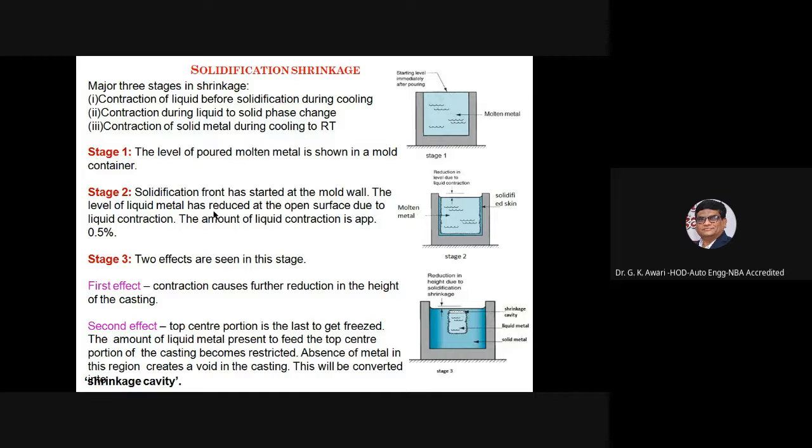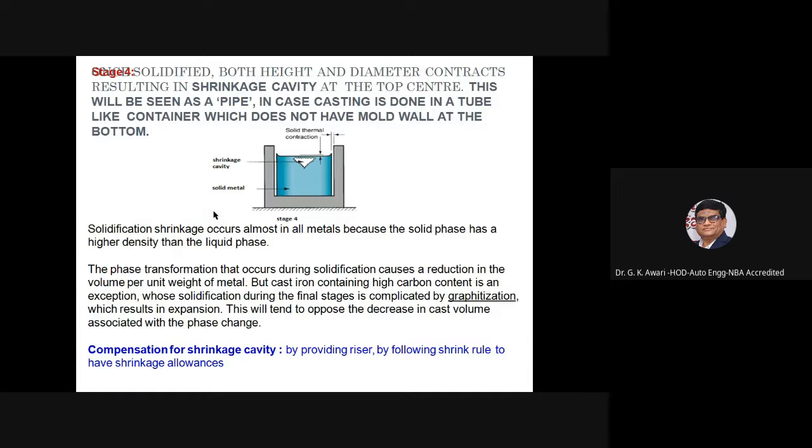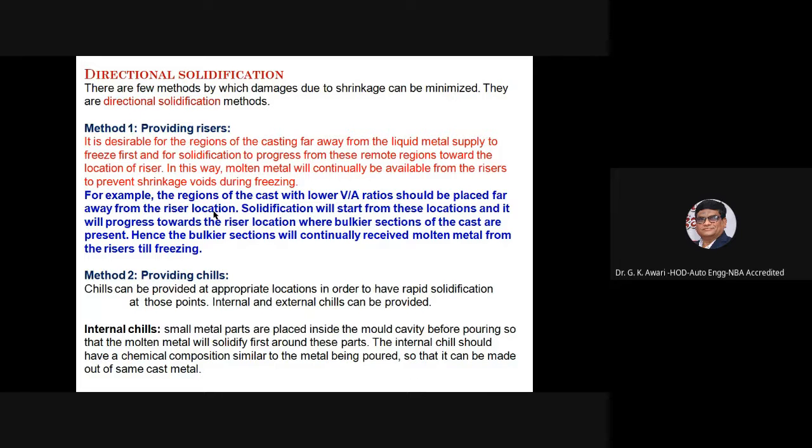Contraction of the solid metal during cooling to room temperature. Then compensation for shrinkage cavity, and directional solidification.